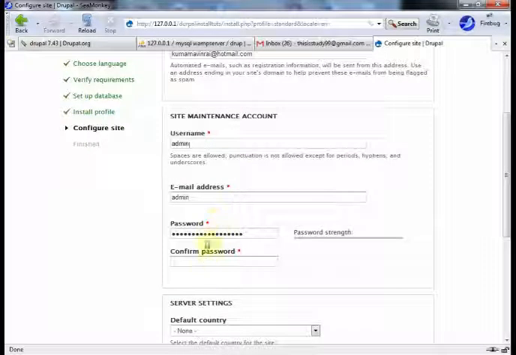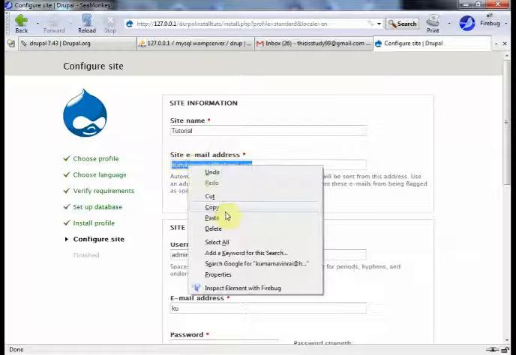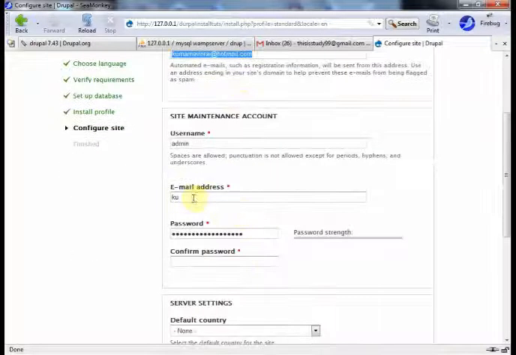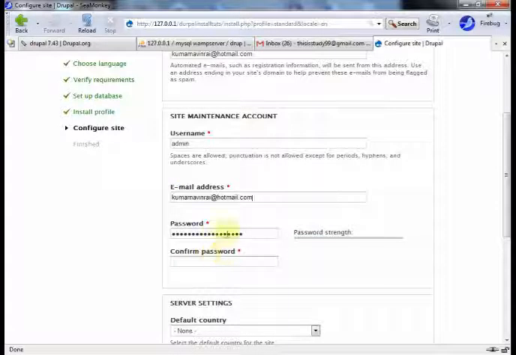This email address will be the admin site maintenance email address. I'll just copy this one again, and then the password.